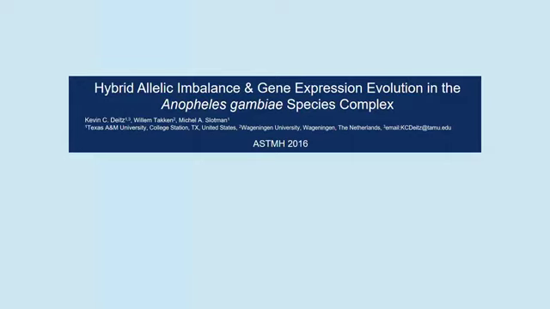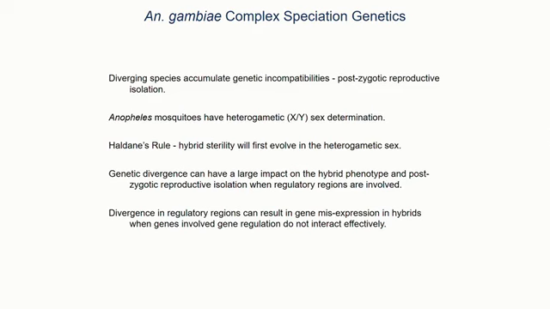I'm going to be talking today about hybrid allelic imbalance and gene expression evolution in the Anopheles gambiae complex. So the Anopheles gambiae complex is comprised of 8 recently diverged species, and as species diverge, they accumulate genetic incompatibilities that can result in postzygotic reproductive isolation, meaning that these incompatibilities inhibit introgression between species. This manifests itself in F1 male sterility in hybrids between these two species.